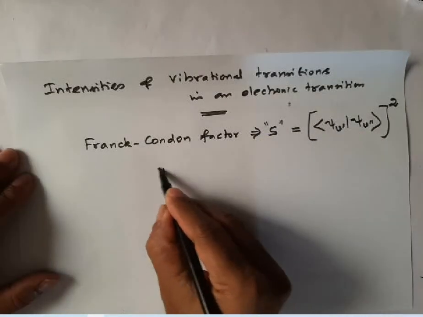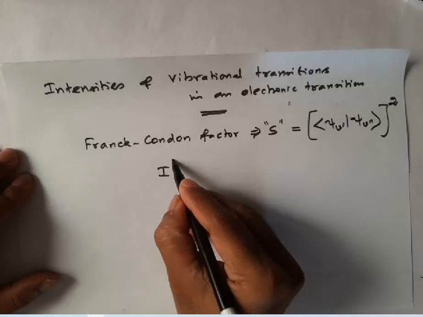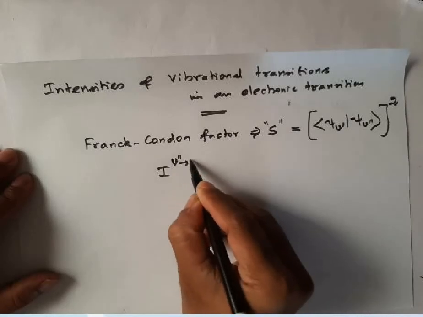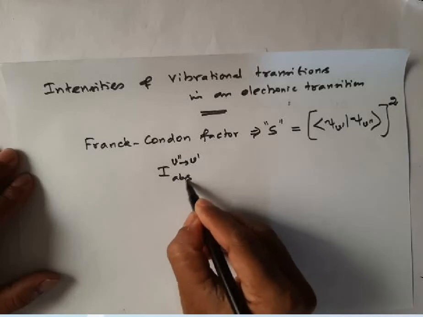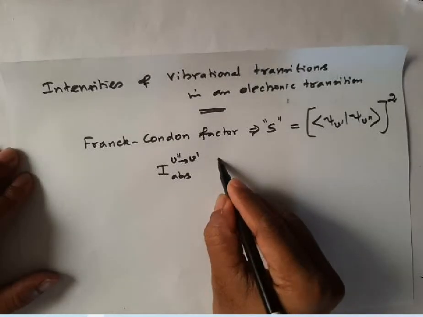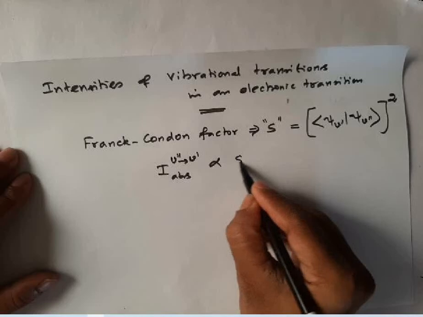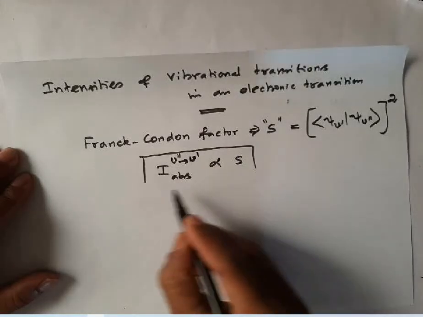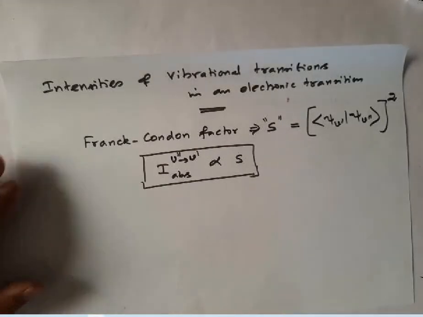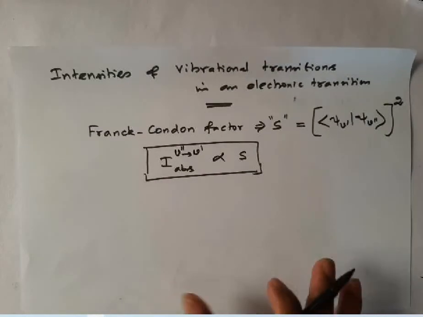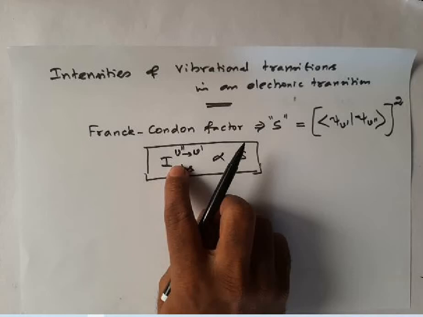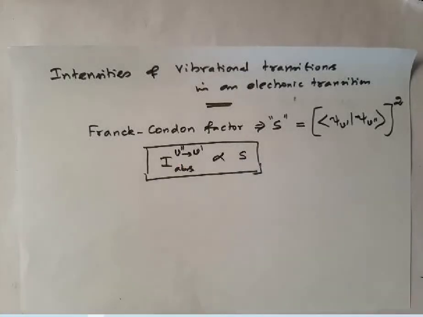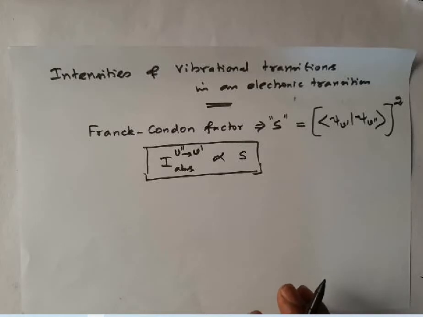And the intensity of the transition v double prime to v prime, the intensity of the transition in absorption, is directly proportional to the Franck-Condon factor. So if the Franck-Condon factor is more, you'll get more intensity of the particular vibrational transition in an electronic transition.